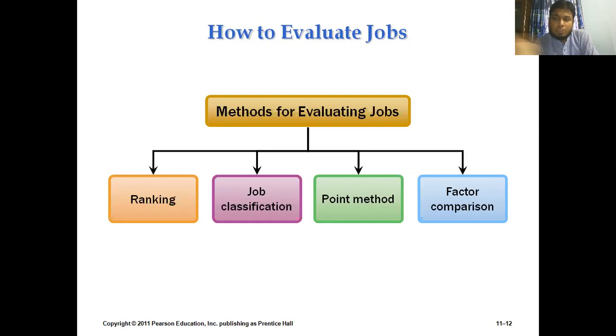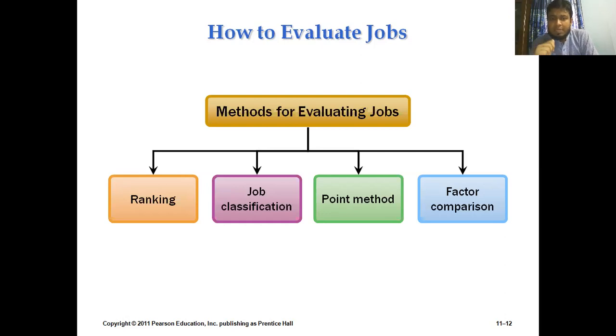Similarly, whenever we evaluate the value of a job, we can follow this method. That means based on the difficulty, the skills requirement, and the working conditions, we can make a rank from top to bottom, and we can make decisions about the pay packages based on these rankings. So this is the actual focus of our ranking method.